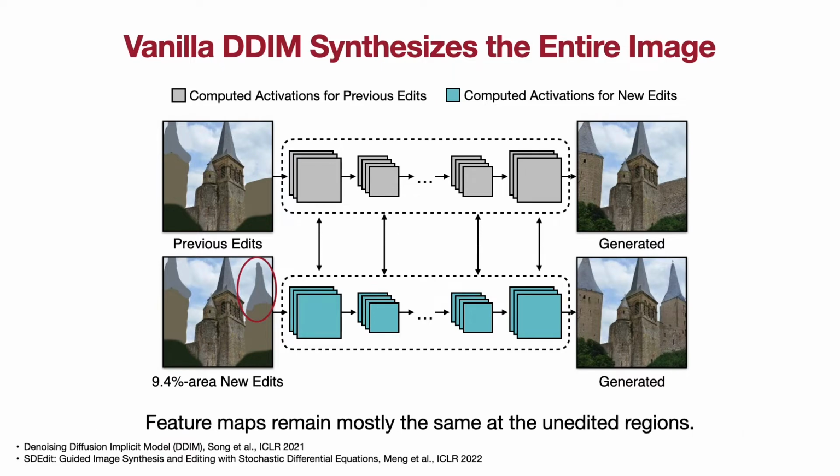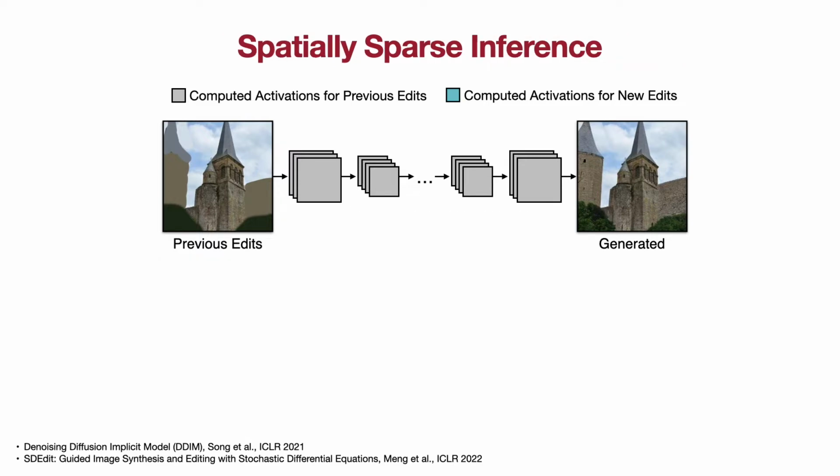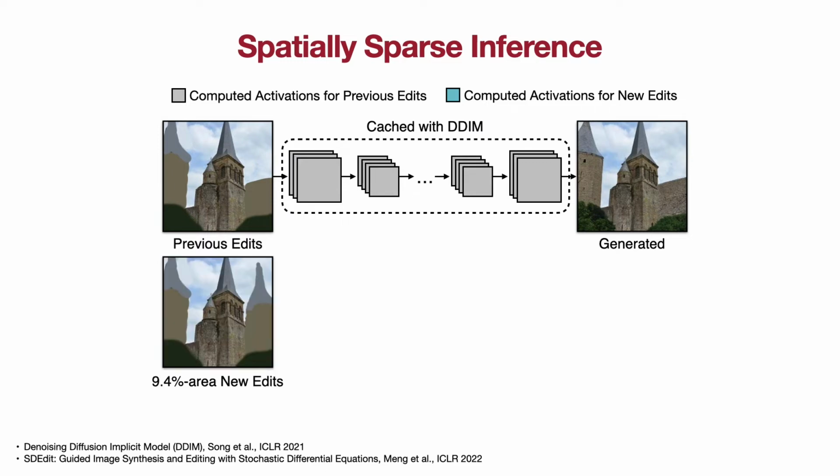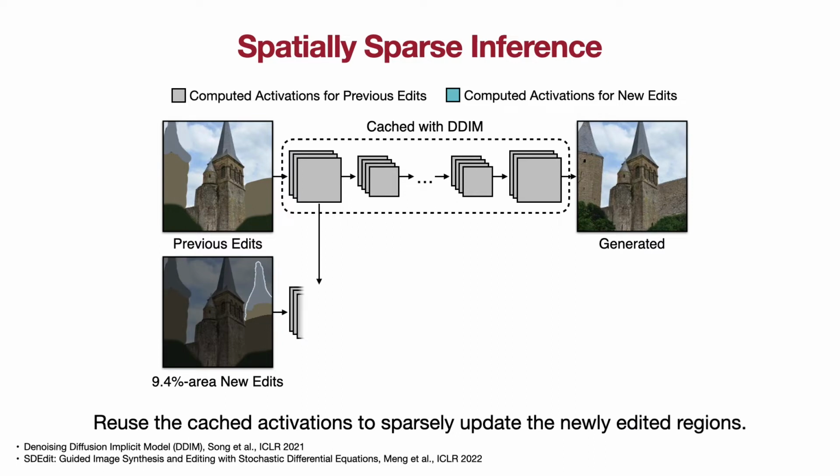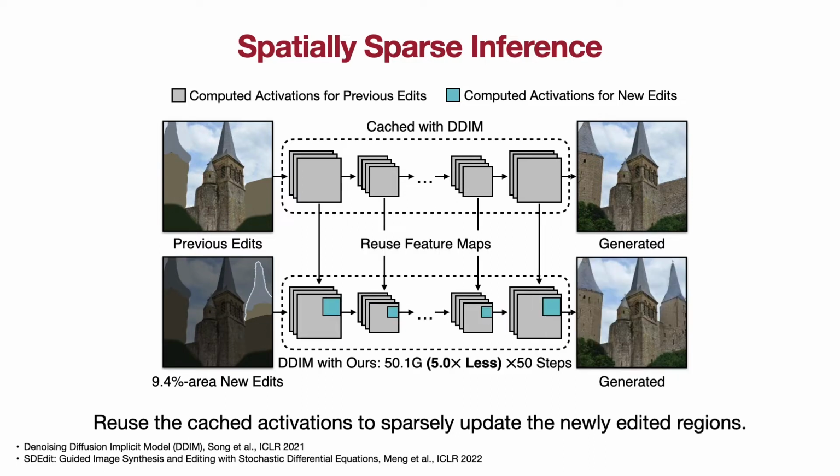In fact, the feature maps stay almost the same for the unedited regions. Motivated by this, we propose spatially sparse inference. Our key idea is that we cache the feature maps of the previous edits. For the new edits, we reuse the cached feature maps and only apply convolutions to the newly edited regions. It reduces the computation by 5 times in this example.